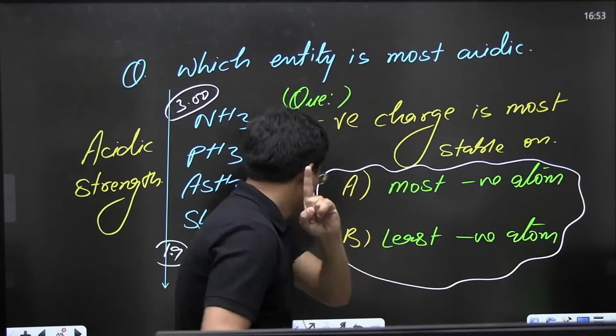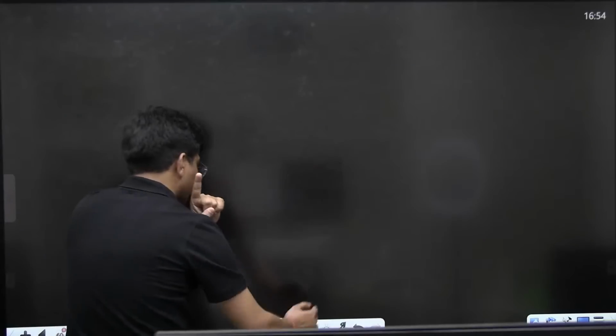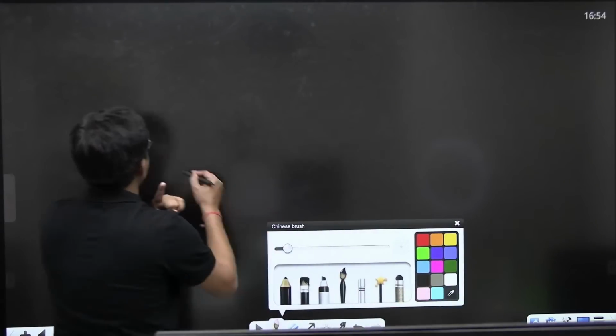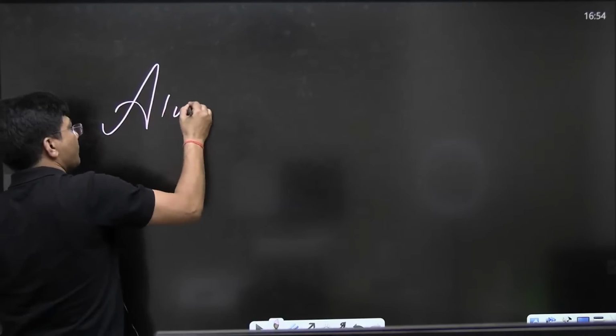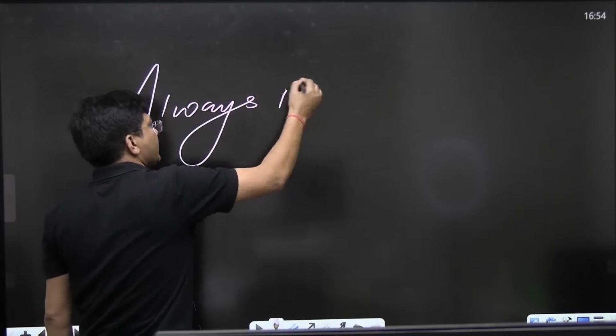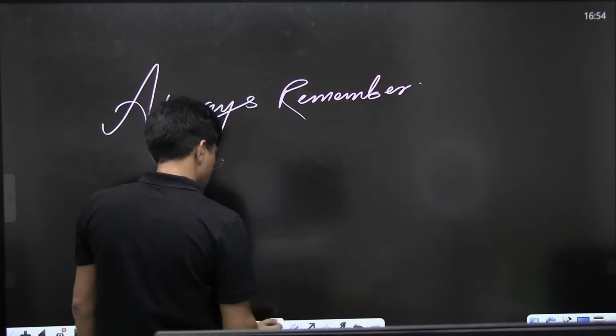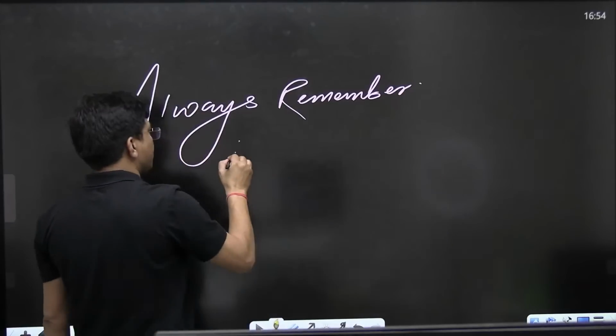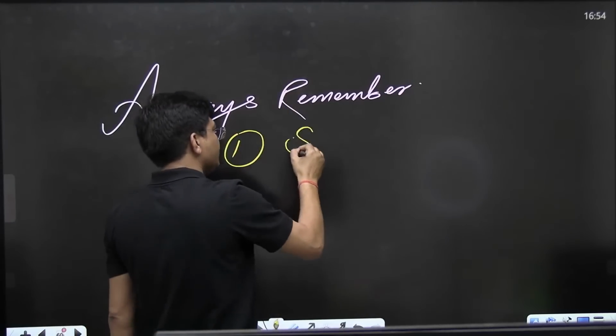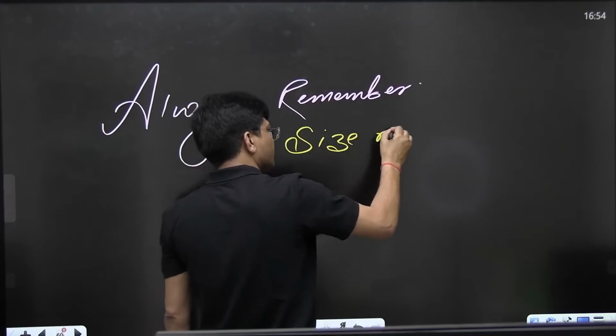Always remember, my dear kids, one point, the most important point. First point, size matters a lot.